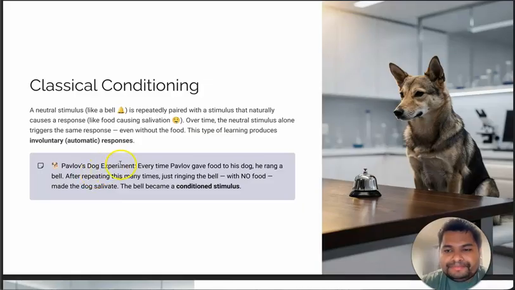In this experiment, every time Pavlov gave food to his dog, he rang a bell. After repeating this many times, just ringing the bell with no food made the dog salivate. The bell became a conditioned stimulus which initiated the involuntary or automatic response, that is salivation of the dog. So this is classical conditioning. A neutral stimulus like a bell is repeatedly paired with a stimulus that naturally causes a response, like food causing salivation. Over time the neutral stimulus alone triggers the same response even without the food. So this type of learning produces an automatic or involuntary response.